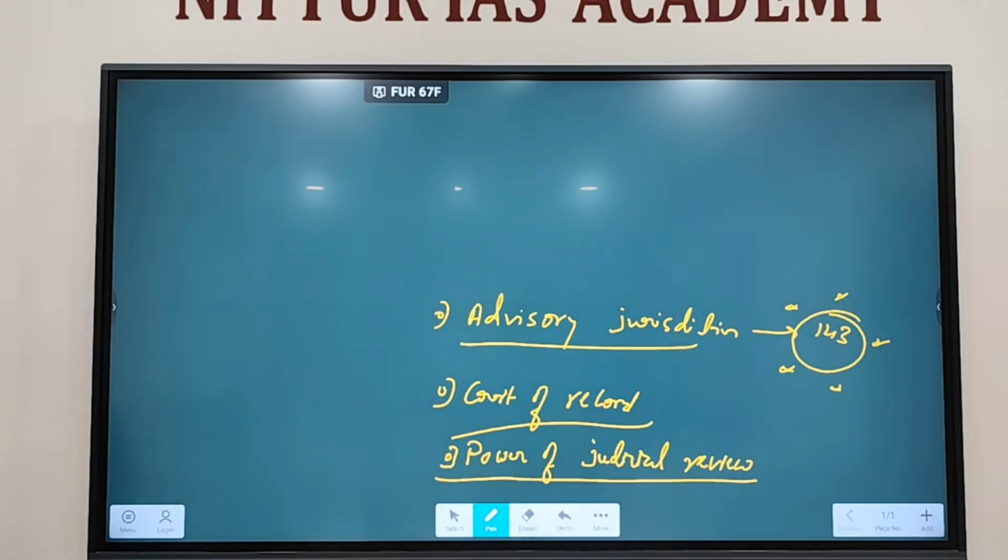Which article deals with judicial review? 145. Or randomly you are saying some other. 147 it was. You should be confident enough to say that. No, you are only doubtful about it. It is 13. Article 13 deals with judicial review, right?